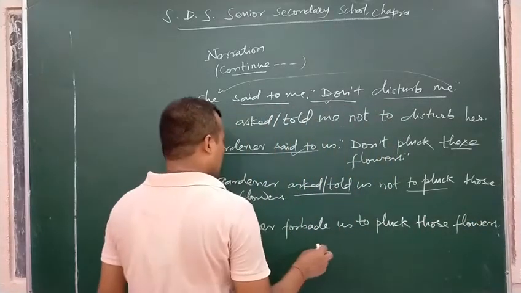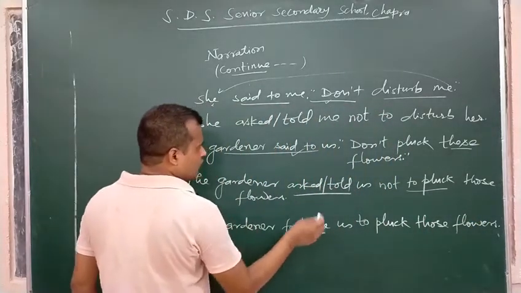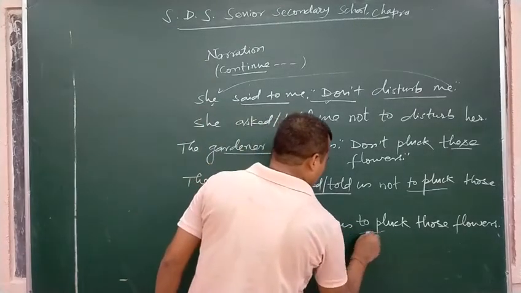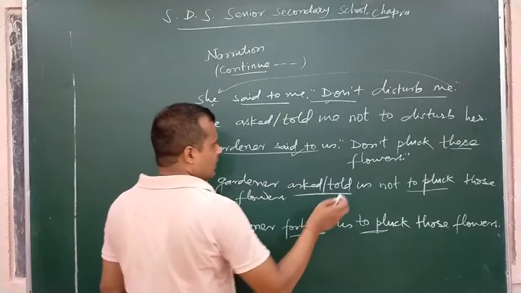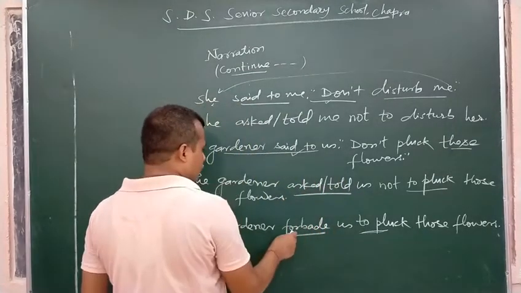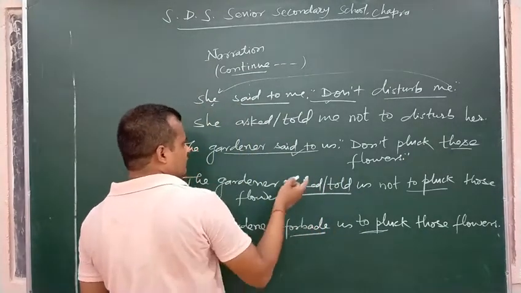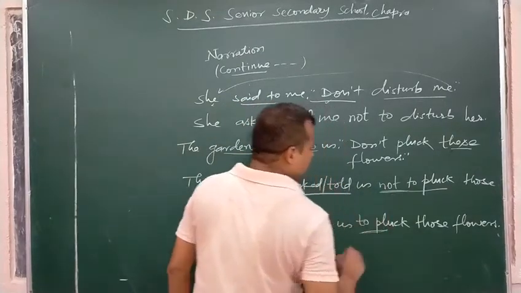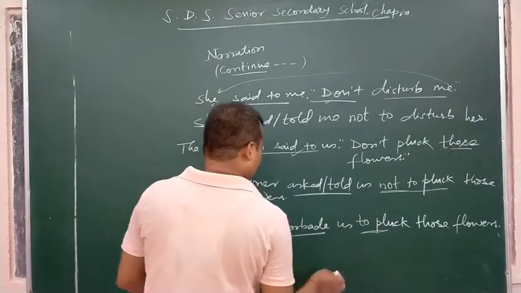Means after using forbade or prohibited, only to V1 is used, and if we don't use forbade or prohibited for negative sentences, we have to use not to. So these are the changes we can see here.